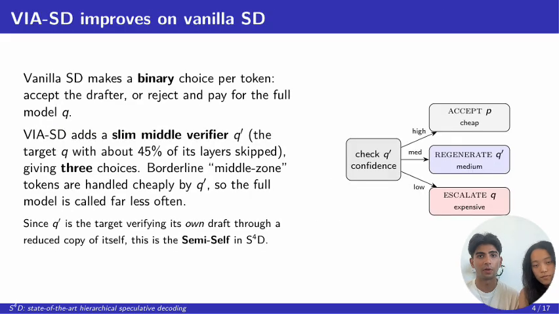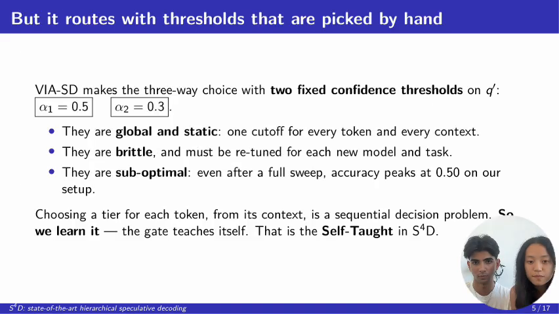Now, vanilla speculative decoding is all or nothing. You either accept the small model's guess or you reject it and pay full price for the big model entirely. Via SD's insight is to add a middle option, the same big verifier model with about 45% of its layers skipped, and it's cheaper than the full model but still smarter than the drafter. But it raises the question, how do we decide which of the three tiers to use?